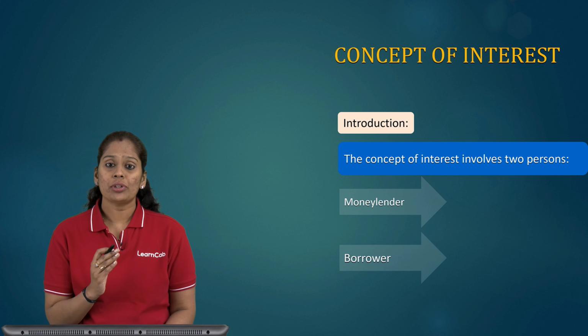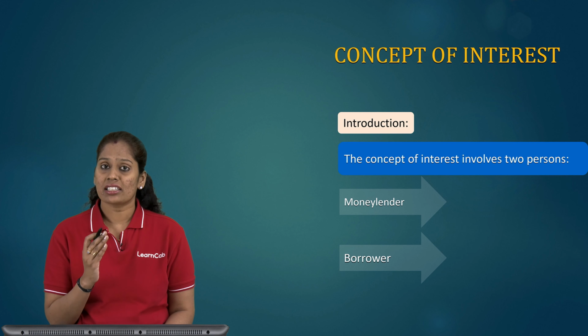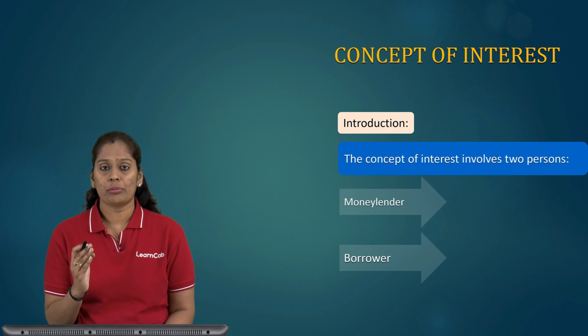The second person is the borrower. The borrower is the person who is going to take the money. He is going to pay some extra money to the money lender for utilizing his money. So this money lender, as I told, can be a single person, a bank or any financial institution. Similarly, the borrower can be a single person or any company.